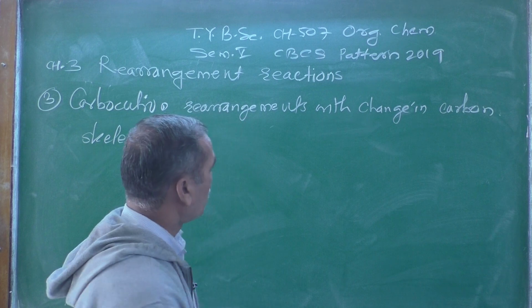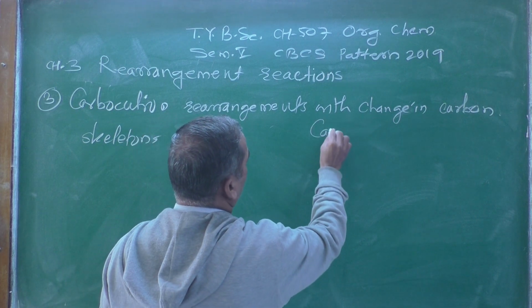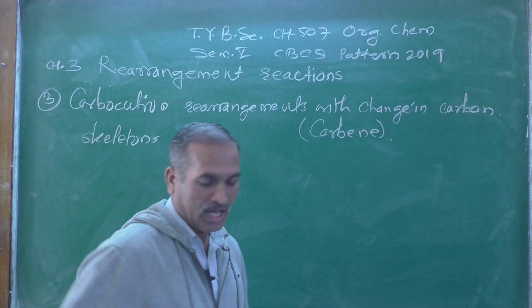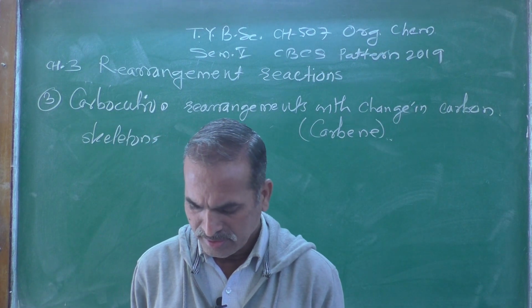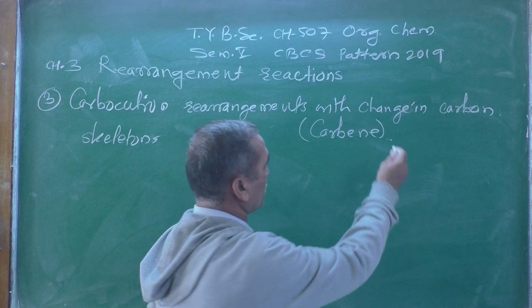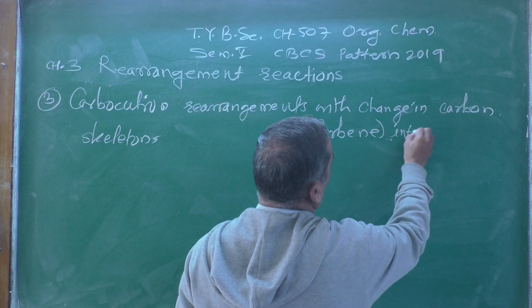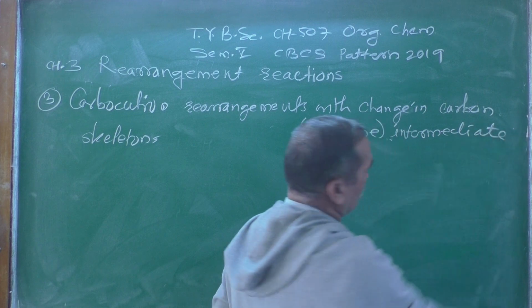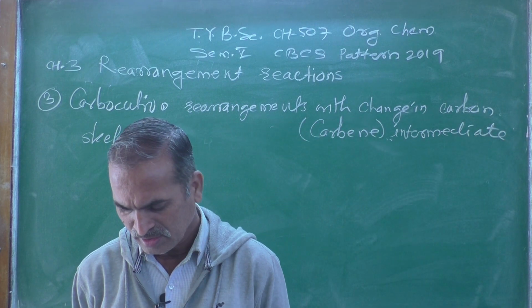Remember, in the form of a carbene intermediate.